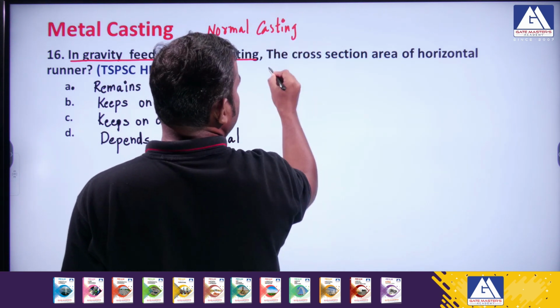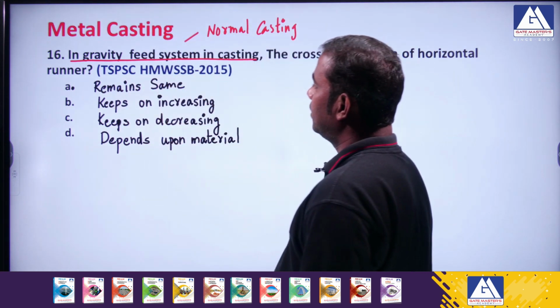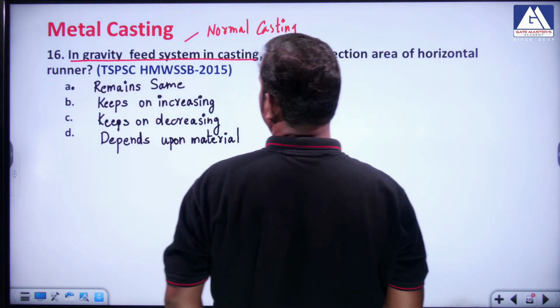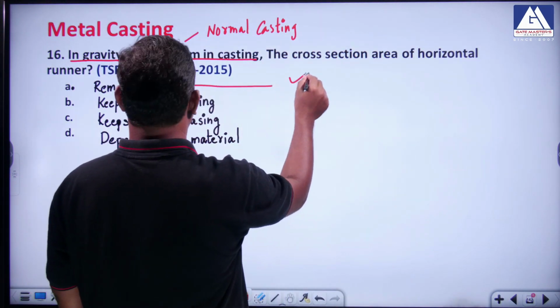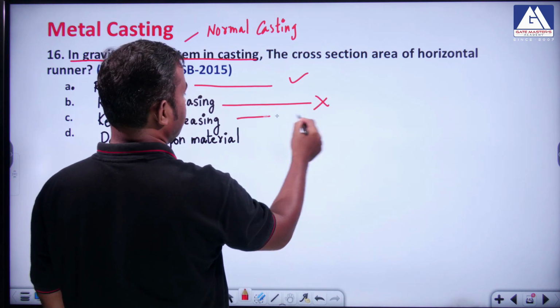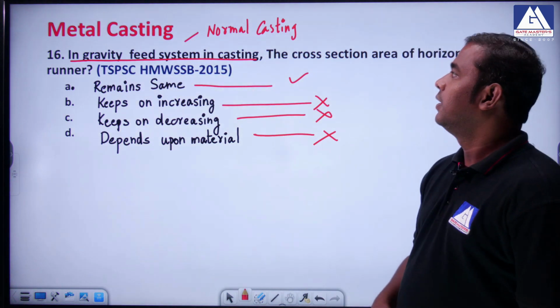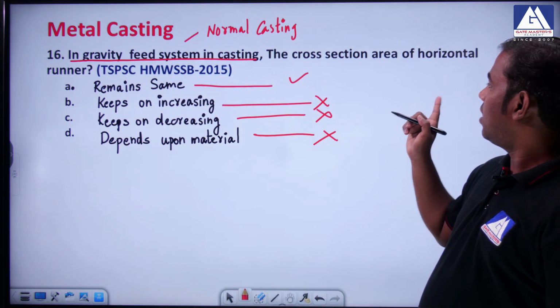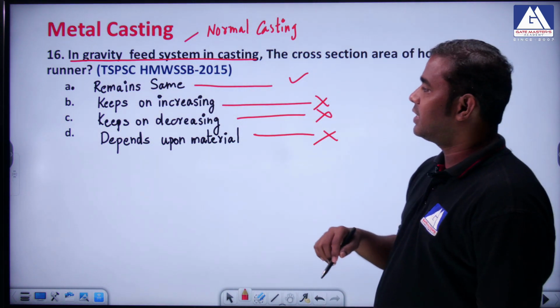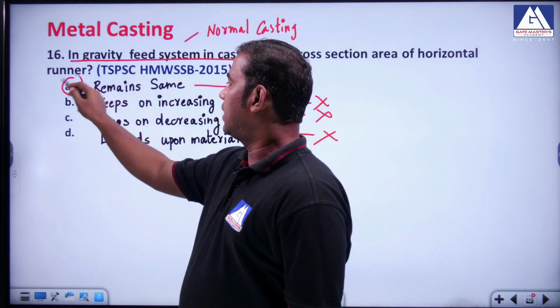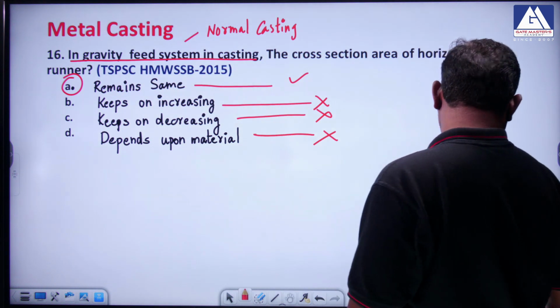It does not depend upon the cross-sectional area of the horizontal runner, so this always remains the same. There is no link between the normal casting and the horizontal runner, so it's like an odd man out question. Obviously the answer is the one that says it remains the same.